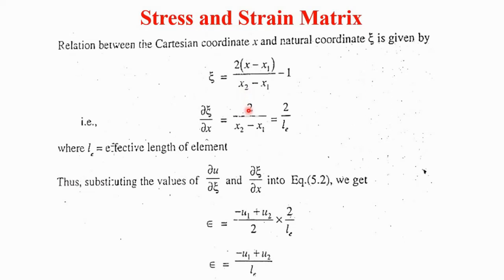This equals 2 divided by LE, where x2 minus x1 is the length of the element, as we saw in the previous slide. So ∂zeta/∂x is equal to 2 divided by LE, the length of the element.